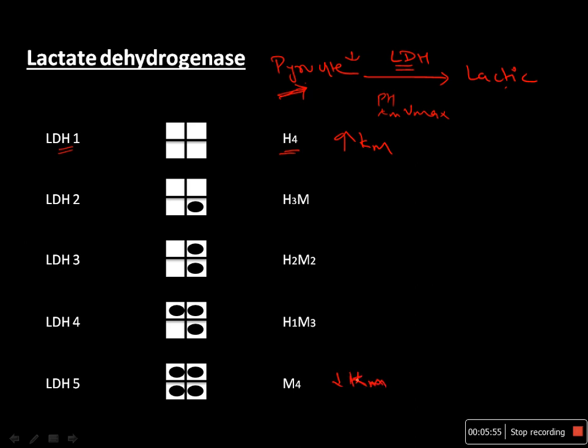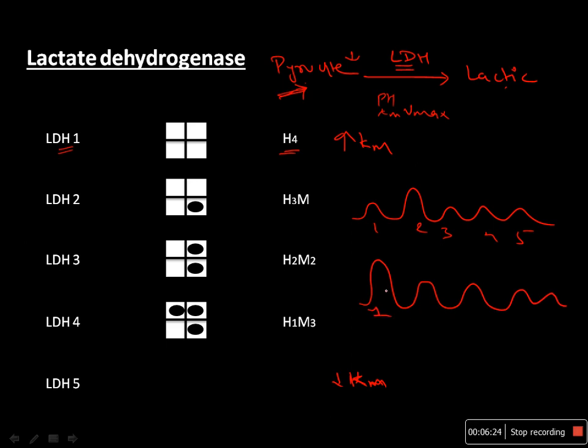They are different chemically as well, and these are clinically very important, because if you look at the electrophoretic pattern, normally LDH2 is higher than all of them. This is LDH1, 2, 3, 4 and 5. LDH2 is generally higher in the blood, but during myocardial infarction LDH1 rises, right?